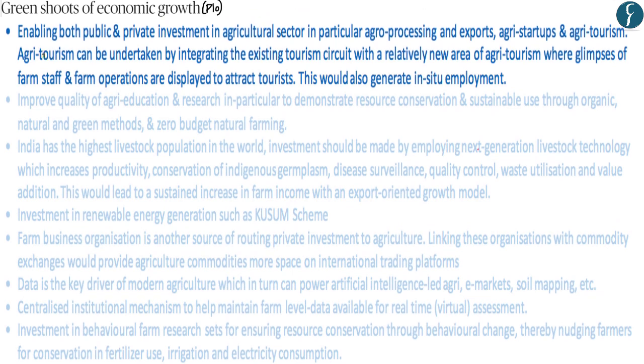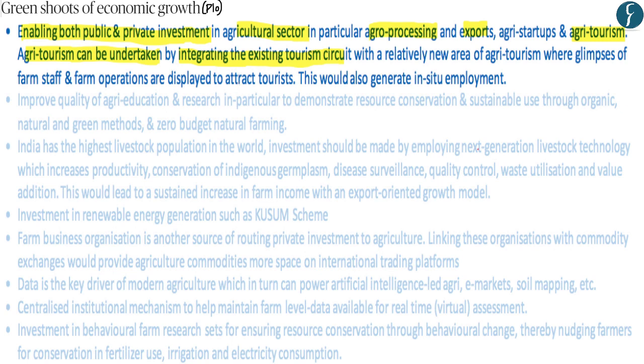Now, the first step, which has been highlighted by the author, is that both public and private investment should be enabled within the agriculture sector, whereby we can focus particular investment within the agro-processing industry, whereby we can export processed foods such as chips from India. Apart from this, one new creative field which has been highlighted by the author is agriculture tourism, whereby agriculture tourism can be undertaken within India by integrating the existing tourism circuit with new sites that highlight agriculture tourism.